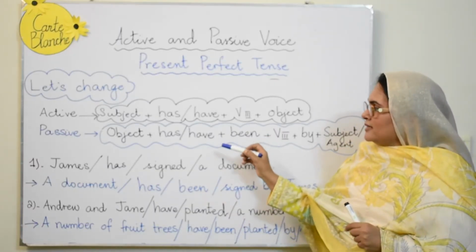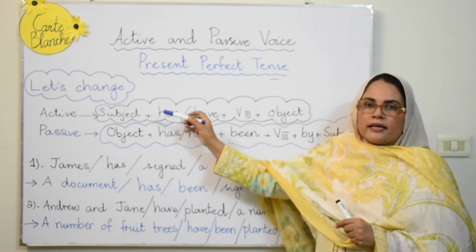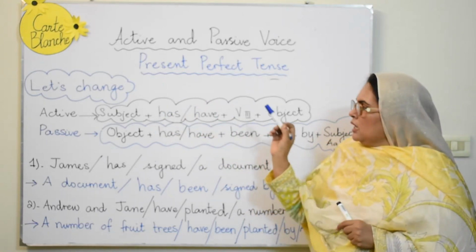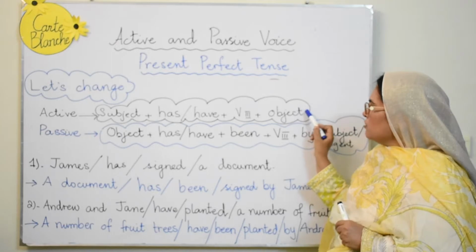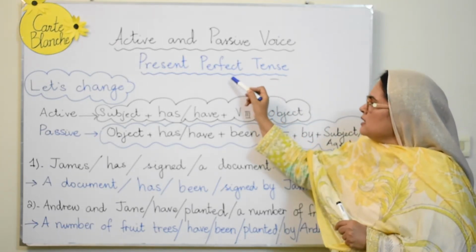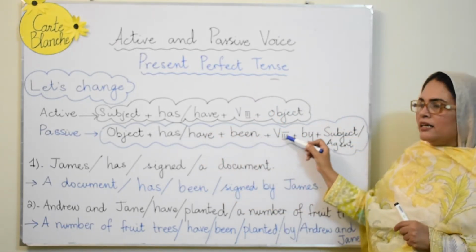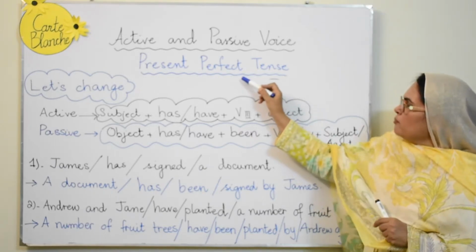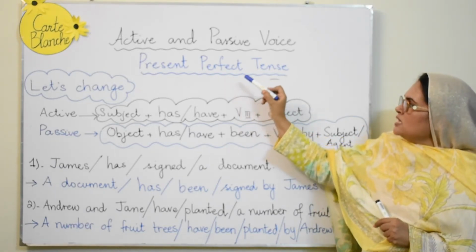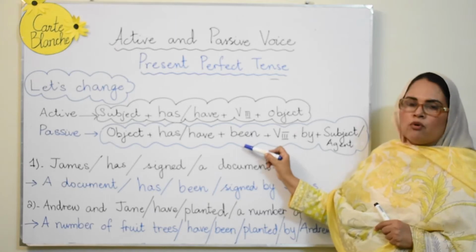So now let's change the sentences from active voice to the passive voice. Over here I have reflected the structure of the active voice of present perfect tense, and right underneath it I have put the structure of the present perfect tense passive voice.